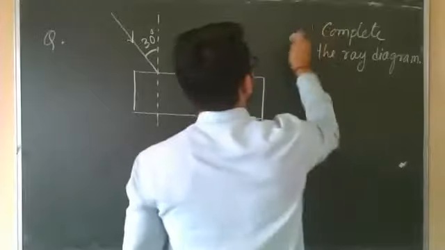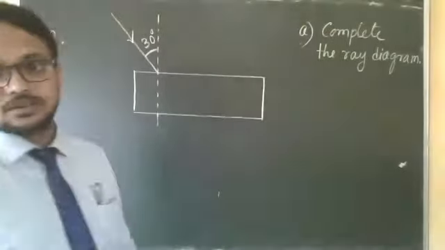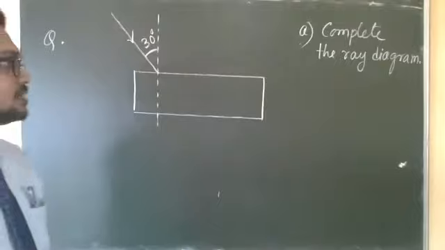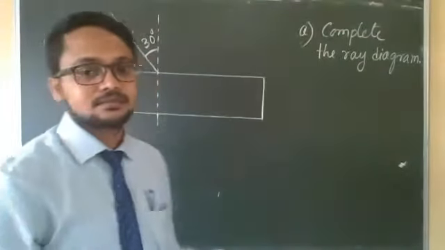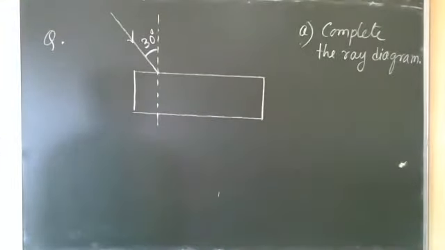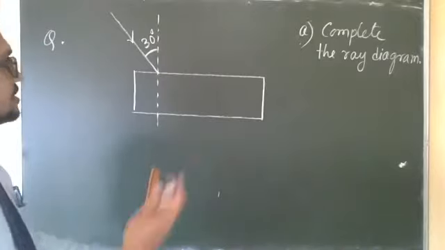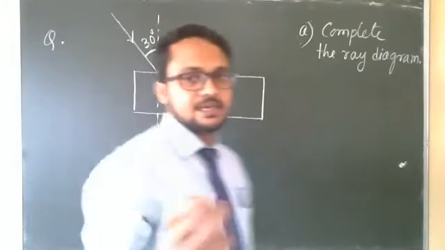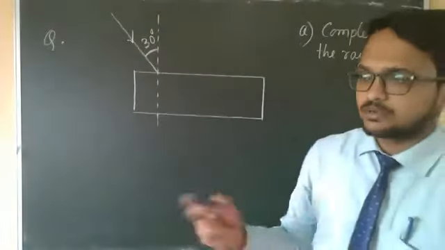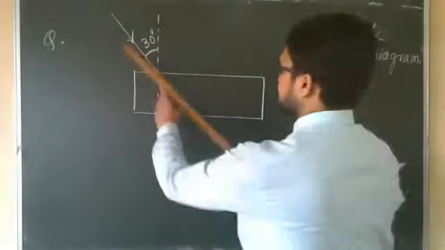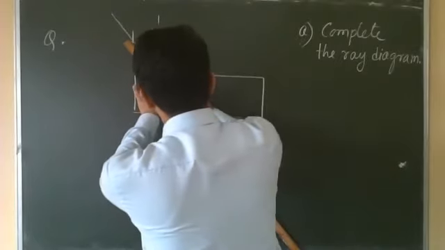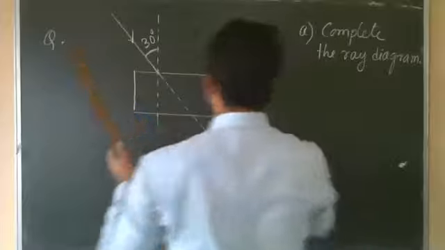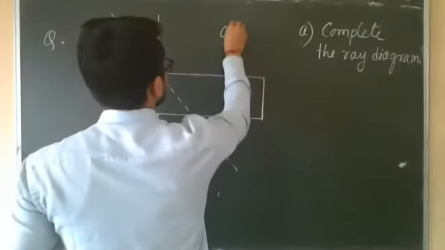So in this case, we have to keep in mind one thing: refraction. And in refraction you get 2 points. That is, if light enters from rarer to denser, it will bend towards the normal, and from denser to rarer, away from the normal. This is the actual part. So tell first of all whether it will bend towards or away. Just write towards or away.